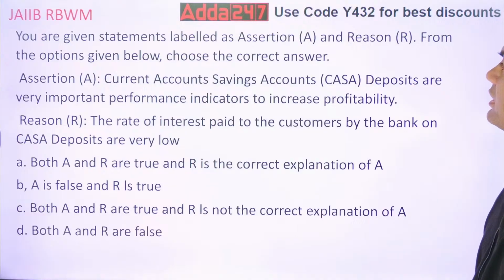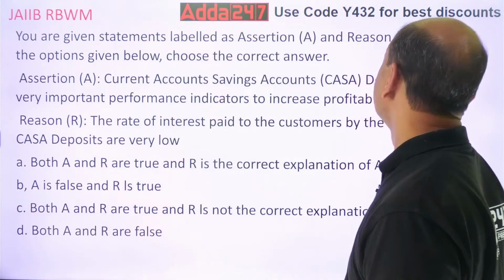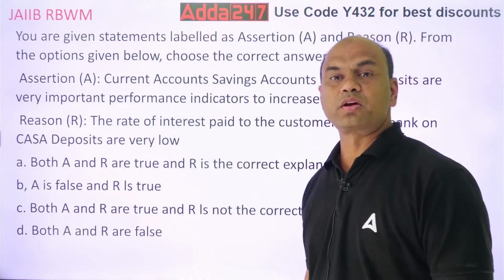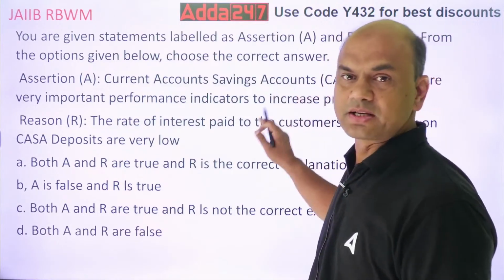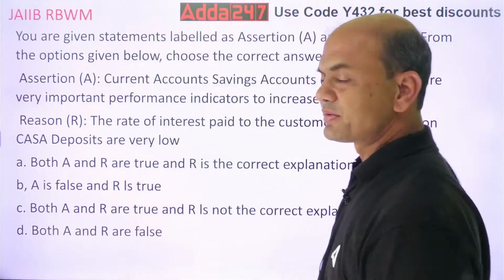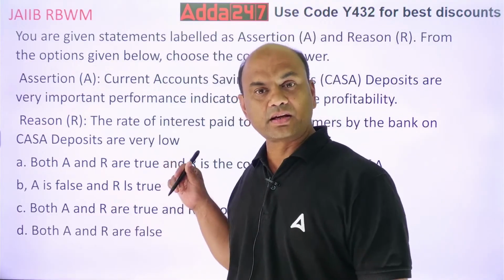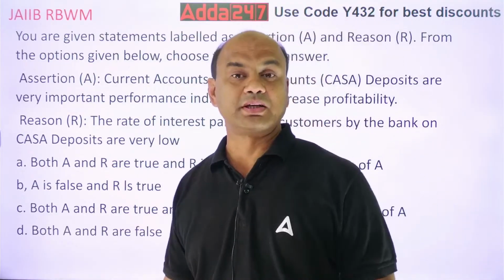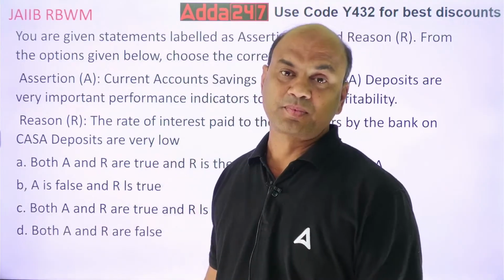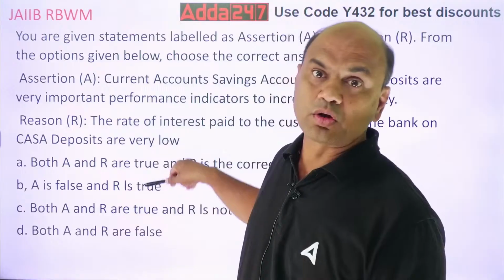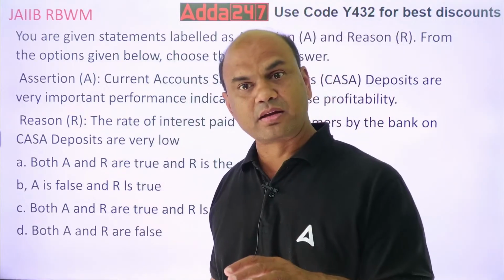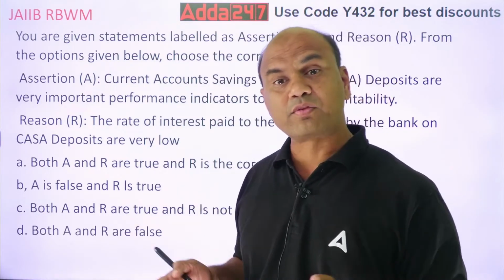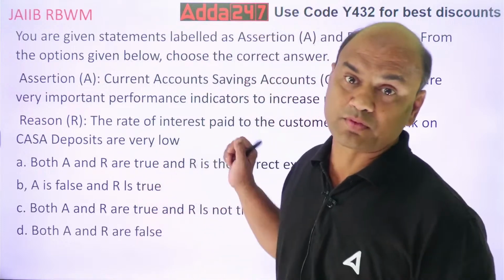You are given statements labeled assertion and reason. From the options below, choose the correct answer. One is the statement, the second is the reason. You have to check whether the statement is correct, and whether the reason is correct. It can happen that the reason is also correct, but it is not valid for the statement. Anything can happen, so you have to check it from all angles, and you will get similar questions in the exam also.